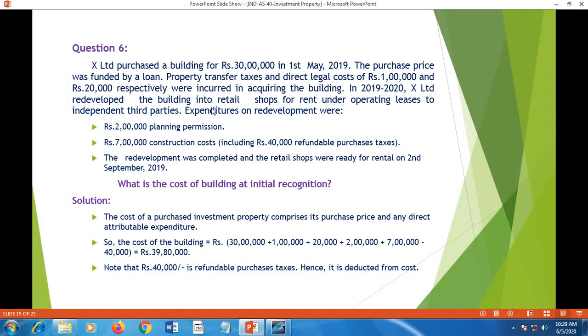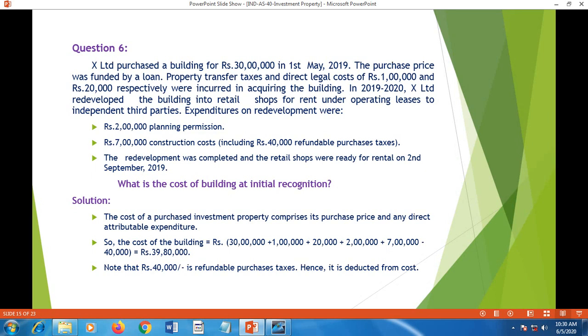It is given that the property is meant for rental income, and hence it should be classified under investment property. As per the guidelines under Ind AS 40, interest expenses should be excluded and all direct attributable expenses should be added to the purchase cost.